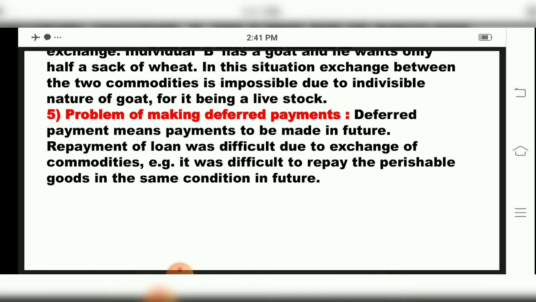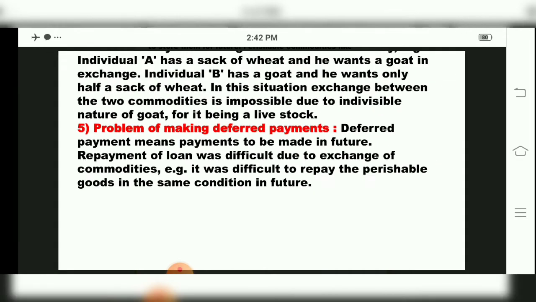Suppose I have borrowed 10,000 rupees from my friend. That I have to repay in future, that amount of 10,000 rupees. So that cash I know I will pay in cash. But if in barter system, goods were exchanged for goods. Now suppose I have borrowed 1 liter of milk or any milk products from my neighbor, I cannot return it in the same condition after 1 or 2 months. Perishable goods cannot be returned the same as they were given to me.